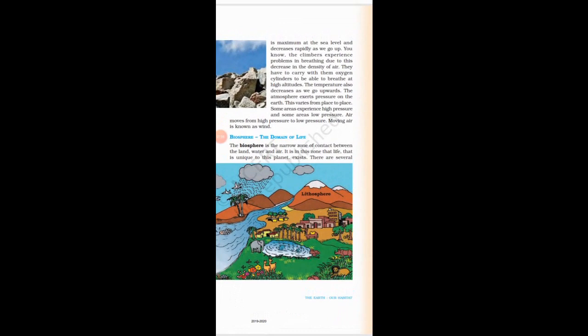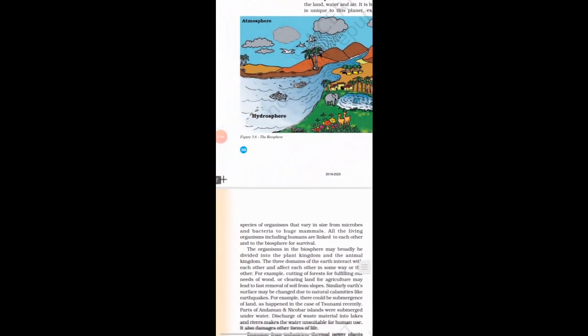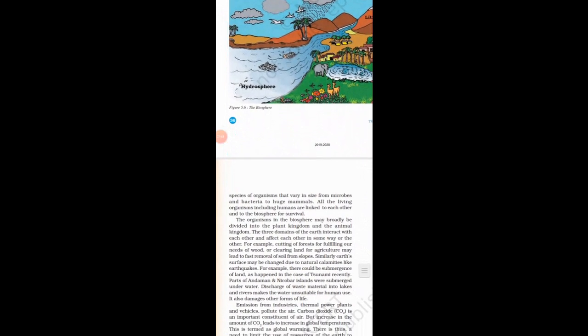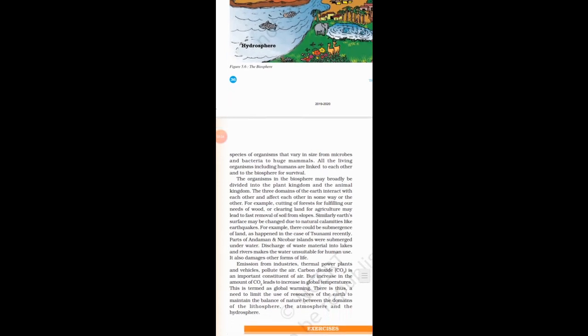It is in this zone that life, which is unique to this planet, exists. There are several species of organisms that vary in size from microbes and bacteria to huge mammals. All the living organisms, including humans, are linked to each other and to the biosphere for survival. The organisms in the biosphere may broadly be divided into the plant kingdom and the animal kingdom. The three domains of the earth interact with each other and affect each other in some way or the other.